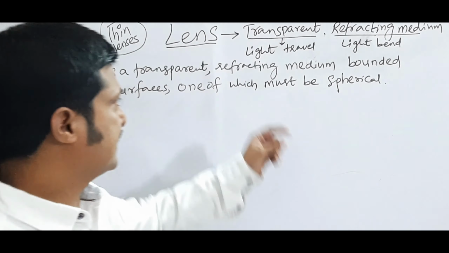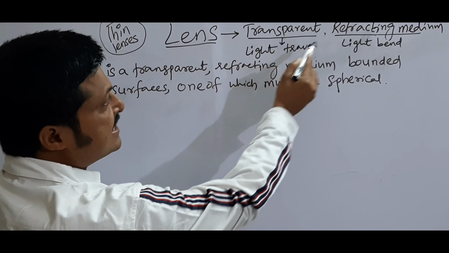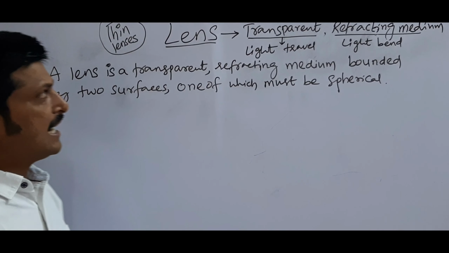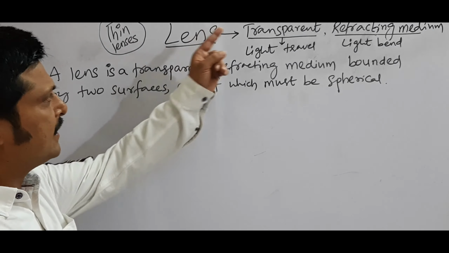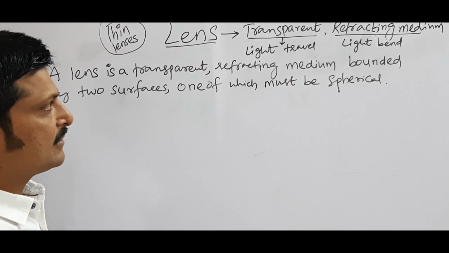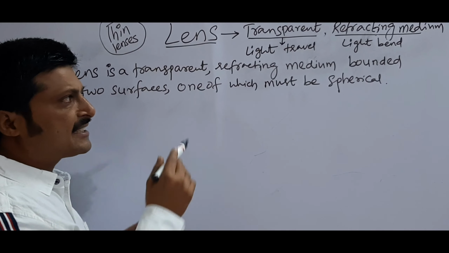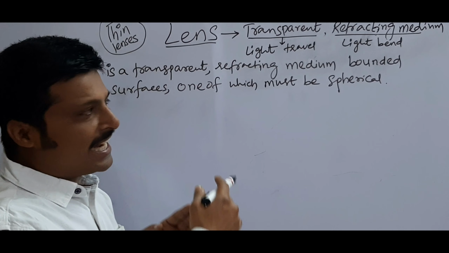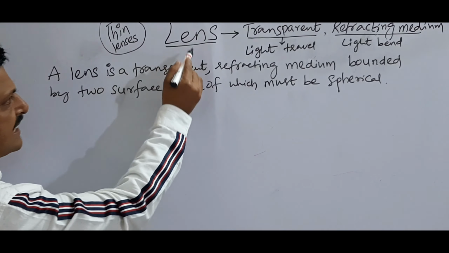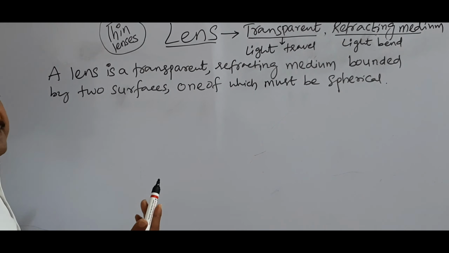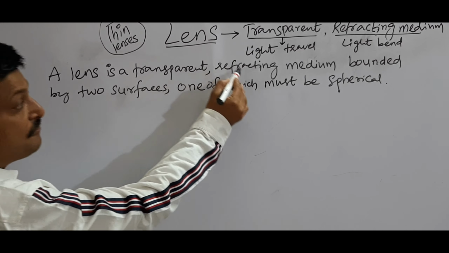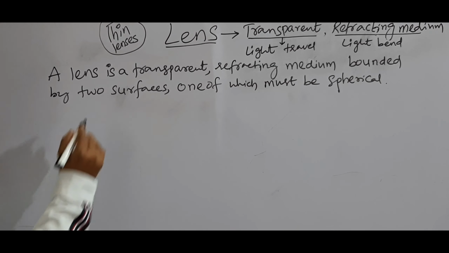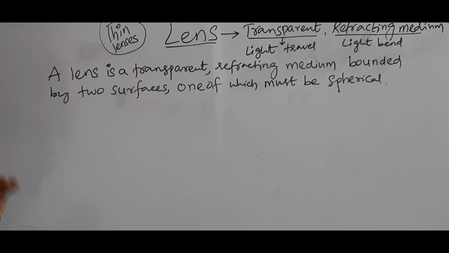What is meant by lens? Lens is a transparent refracting medium. Transparent means it allows light to pass through it; that medium we can call a transparent medium. Refracting medium means when light enters that medium, it bends the light rays. So a lens is a transparent refracting medium bounded by two surfaces, one of which must be